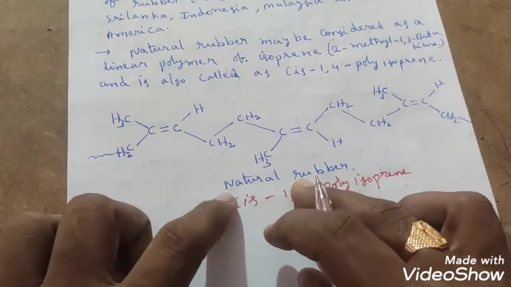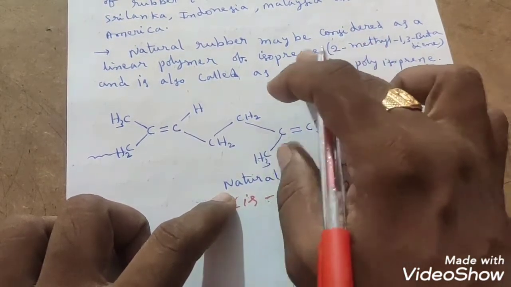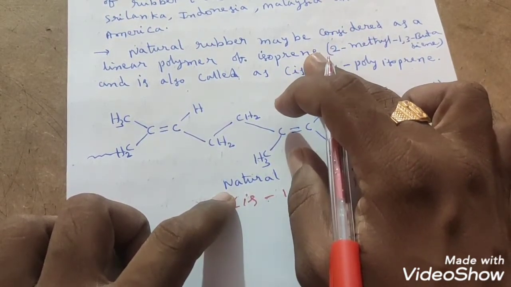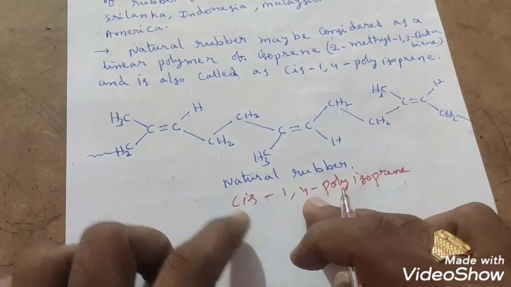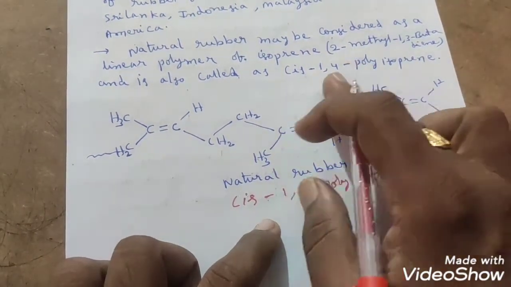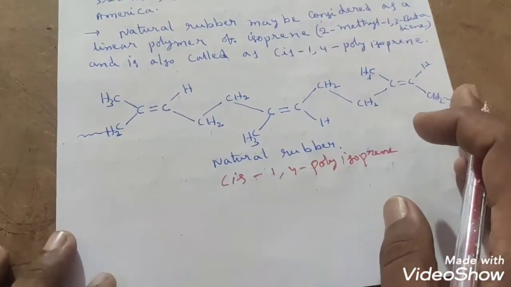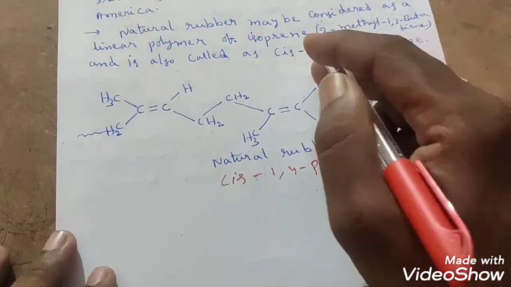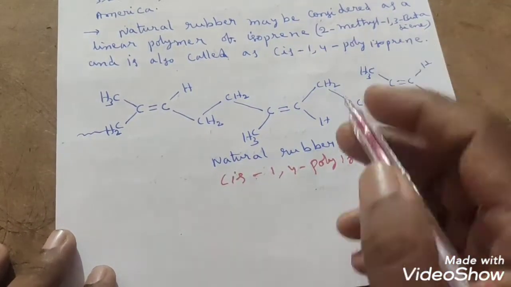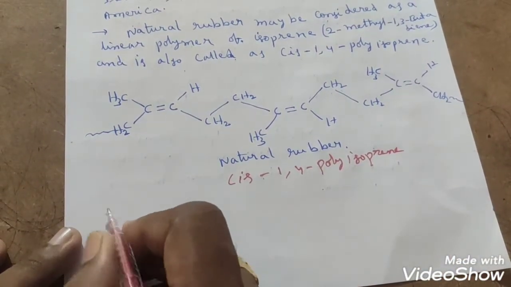Then how do we get this natural rubber? It is the polymerization of isoprene. Isoprene is the monomer unit here, and polyisoprene is the polymer, which is also called natural rubber. So how do we get polyisoprene from isoprene? We will see that. The isoprene name is 2-methyl 1,3-butadiene. So 1,3-butadiene as it is you can take.